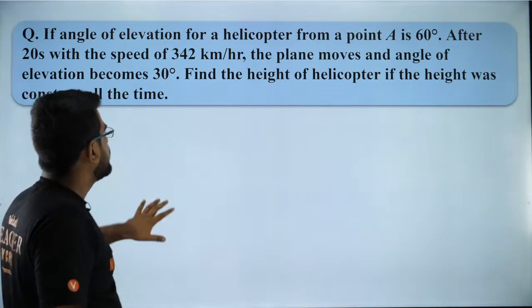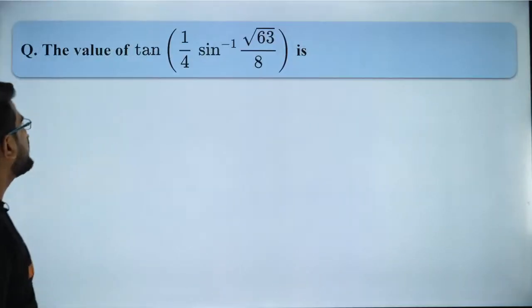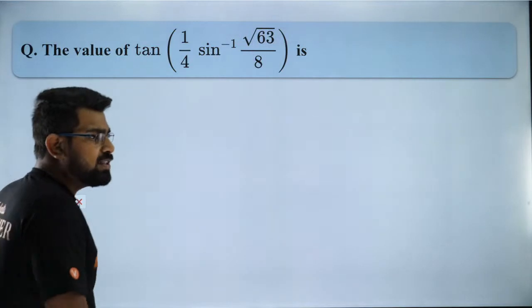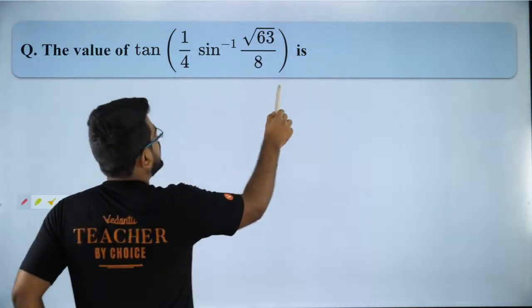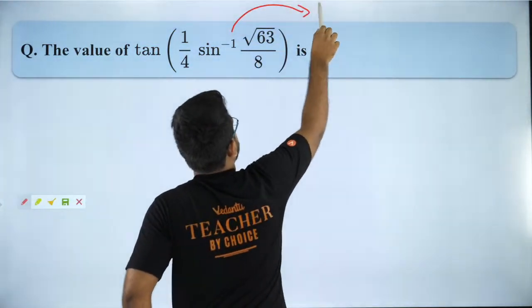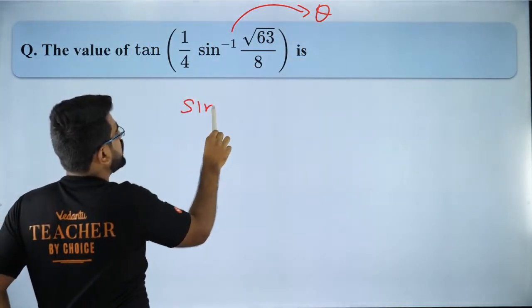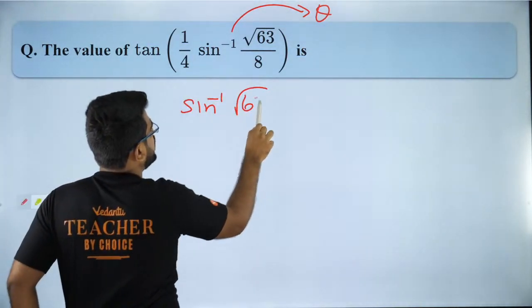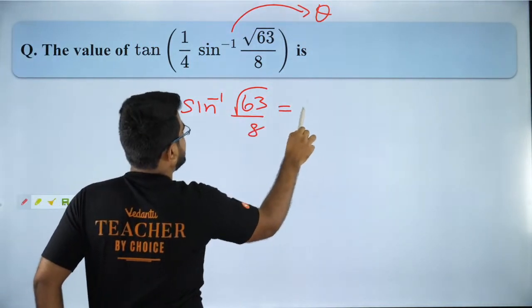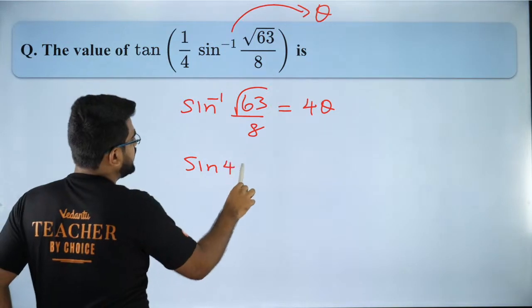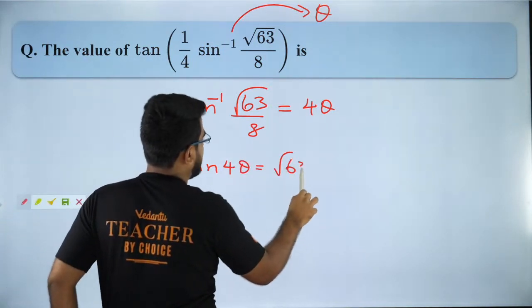Okay, exactly. So with that, let us move forward. So this is a fantastic question. Did you all do this? So guys, what I will do is I will take the inside quantity as theta. So if I take it as theta, then I will get sine inverse of root 63 by 8 is equal to 4 theta. So I will get sine 4 theta is equal to root 63 by 8.